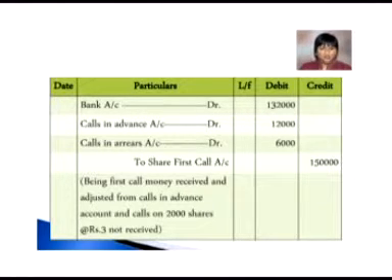Calls in advance which we have adjusted from share application towards first call were amounting to rupees 12,000. Calls in arrear on 2000 shares at the rate of rupees 3 were 6,000. It means that we have received 1,30,000 in cash from the shareholders towards the share first call